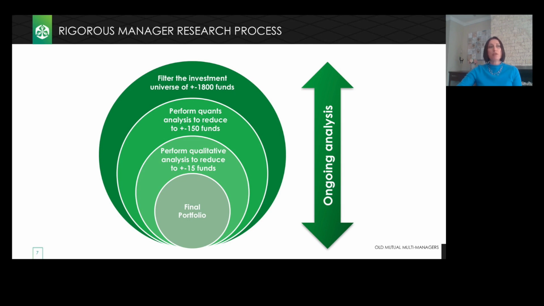Furthermore, we use a combination of quantitative and qualitative analysis to assist us in identifying truly talented stock pickers in their respective specialist areas. At the same time, ongoing analysis and monitoring ensures that managers we have selected adhere to their process and philosophy over time, while also allowing us to identify additional interesting opportunities within these universes.